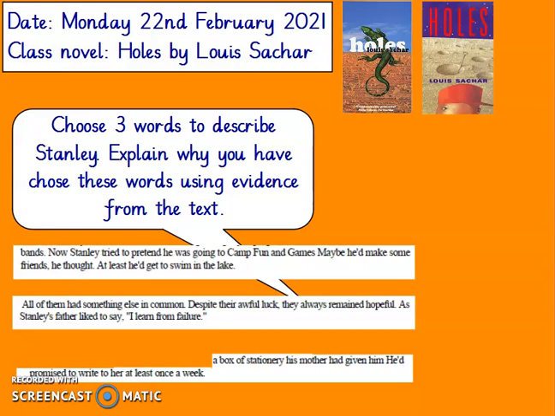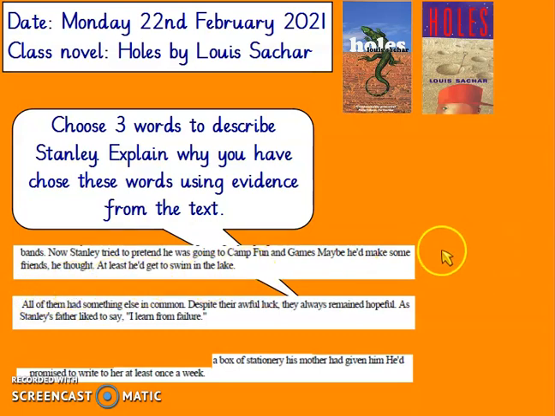So, our first question is: choose 3 words to describe Stanley and explain why you have chosen these, using evidence from the text. So, for an example, here's an extract from the text. "Now Stanley tried to pretend he was going to camp, fun and games. Maybe he'd make some friends, he thought. At least he'd get to swim in the lake."